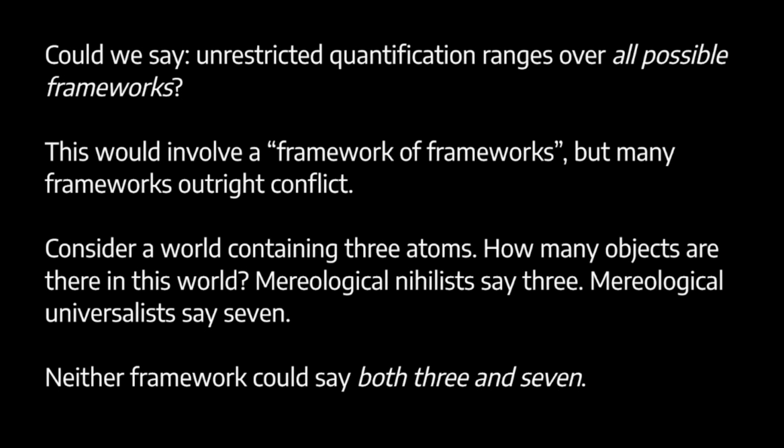Composition is completely unrestricted. And of course, there are various other object frameworks we might adopt here. But already we can see a conflict here, because the nihilist says there's 3 objects, the universalist says there's 7 objects. And on this sort of Carnapian view, neither is correct or incorrect. There's not any fact of the matter how many objects there really are. All we can say is how many there are within a given framework.